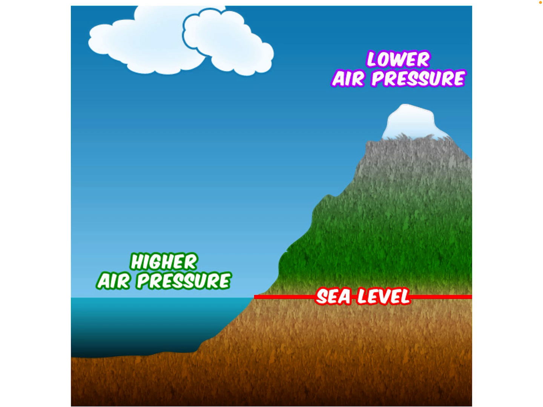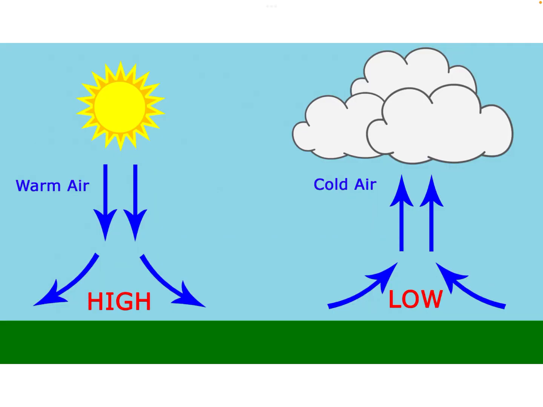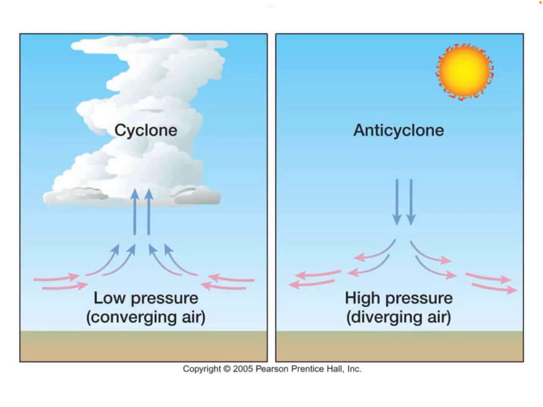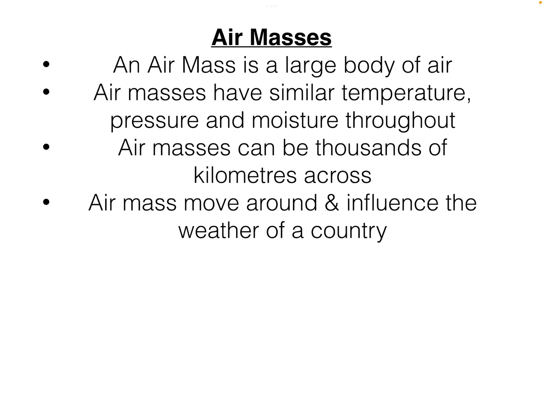The higher up you go, the further up into the atmosphere, up past the mountains into the clouds, the lower the air pressure. So high pressure is down close to us, where air is heavy. The further up you go, the air rises, it gets lighter, and there's low atmospheric pressure. Okay, I'll come back to that at a later stage.